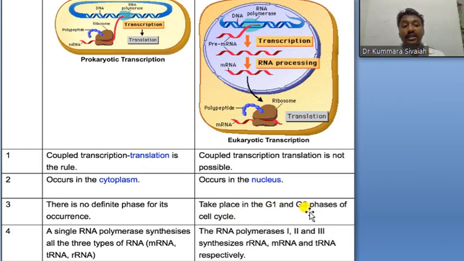It takes place in the G1 and G2 phases of the cell cycle. A single RNA polymerase synthesizes all 3 types of RNA: rRNA, mRNA and tRNA. But RNA polymerase 1, RNA polymerase 2 and RNA polymerase 3 synthesize them respectively: RNA polymerase 1 forms the ribosomal RNA, RNA polymerase 2 forms the mRNA, and RNA polymerase 3 forms the transfer RNA. Here RNA means ribonucleic acid.